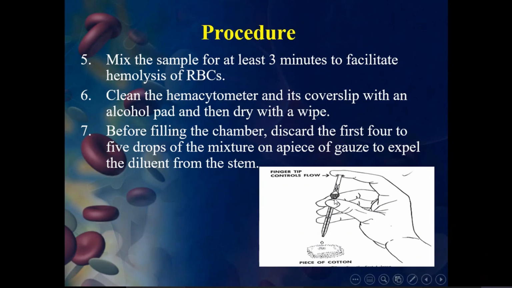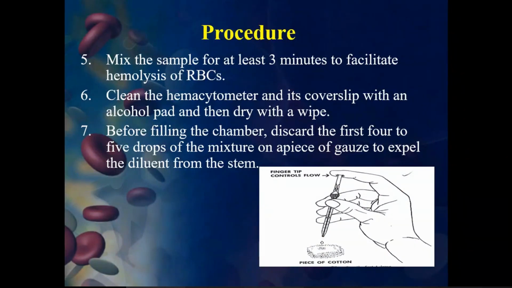When it is removed, then automatically from here to here, all the blood which is not properly mixed will come out. So once we release the 5 to 7 drops, automatically the solution which is there in the bulb stem can reach the tip of the thermopipette.